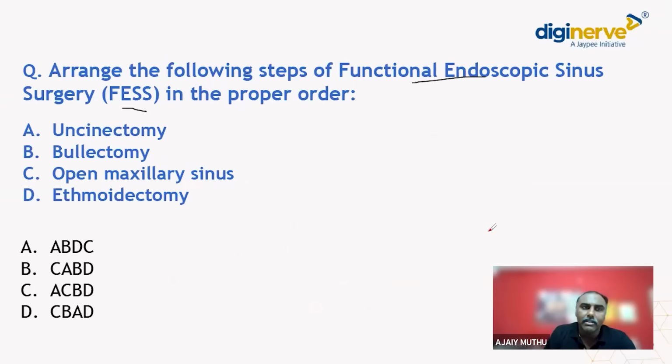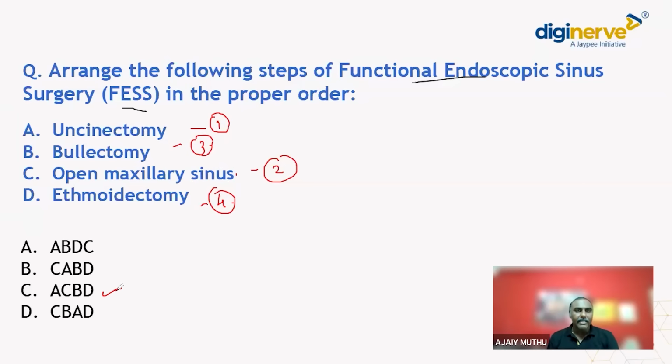Now coming on to our question. So uncinectomy, bullectomy, open maxillary sinus, ethmoidectomy. What I said, the first step is uncinectomy, and then the middle meatal antrostomy. That is, we widen up the maxillary sinus ostium, and then we open up the bulla ethmoidalis, and then we do an ethmoidectomy. So the answer is option C, A, C, B, D. Clear? A very repeated MCQ. Just think and answer, it is a very easy one.